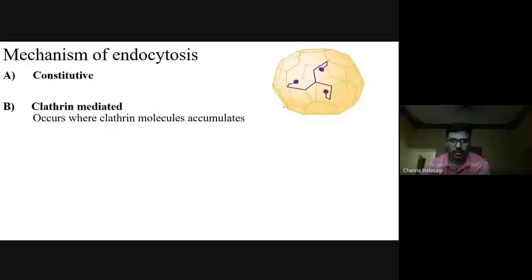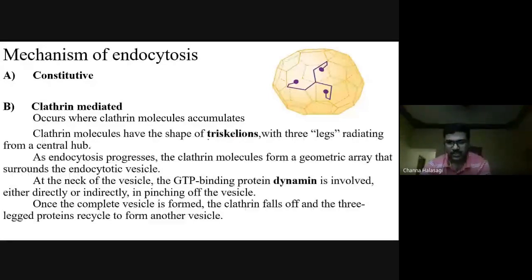This is clathrin. They can give you this image and ask what it is. This is the clathrin molecule. The clathrin molecule has the shape of a triskelion, having 3 legs. There is a center point, and 1 leg, 2 legs, and 3 legs. It is a triskelion having 3 legs radiating from the center.